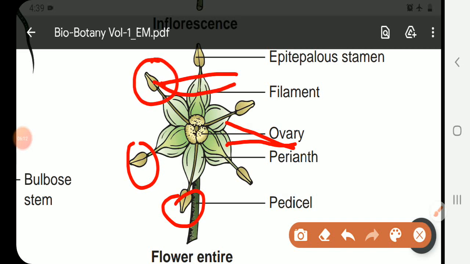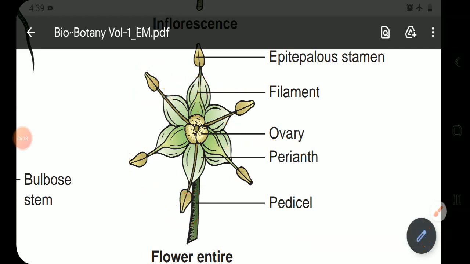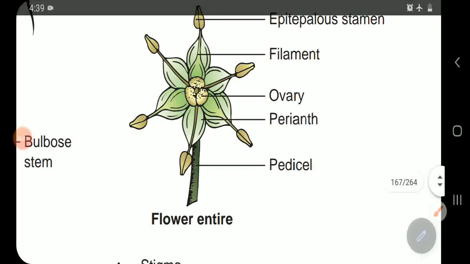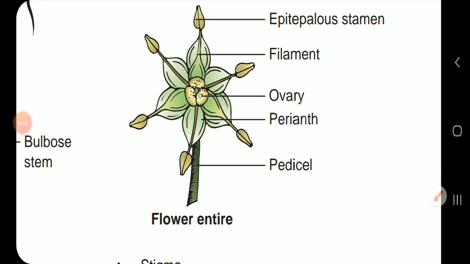If you observe the anthers, they are dithecous. They have 2 thecae, that is sac-like structures, and are basifixed. The anthers are attached on the filament in a basifixed manner, and they dehisce longitudinally. This is the nature of the androecium.